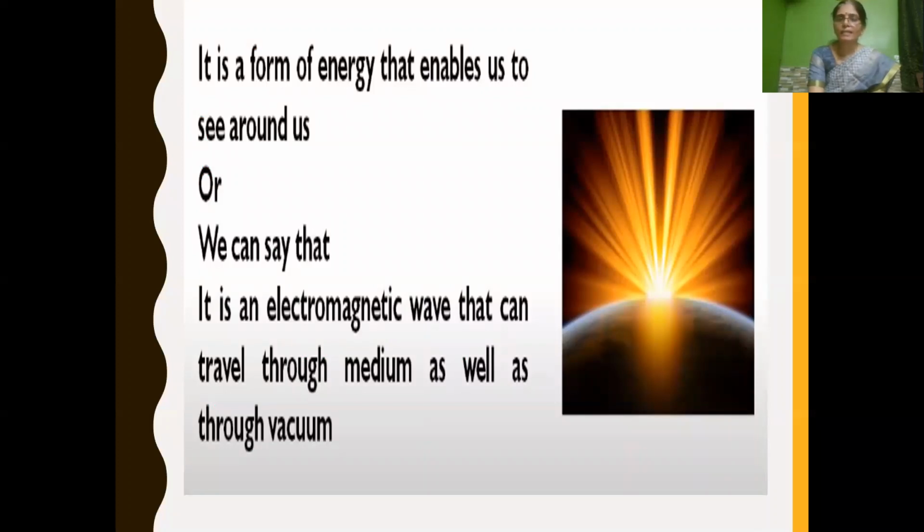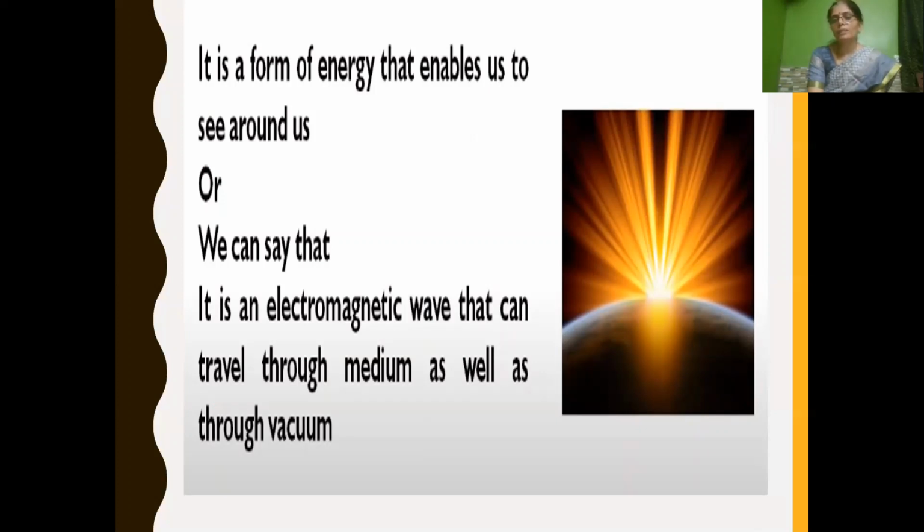So what is light? Light is a form of energy which enables us to see around us. Or we can say that light is an electromagnetic wave that can travel through a medium as well as through vacuum.